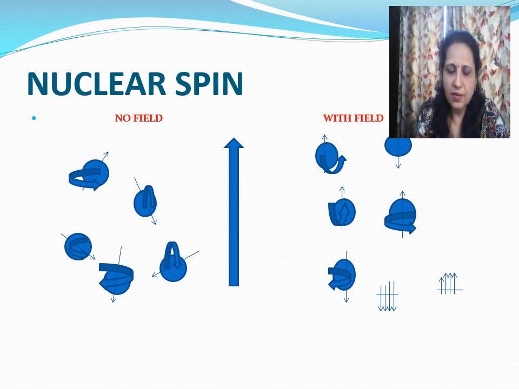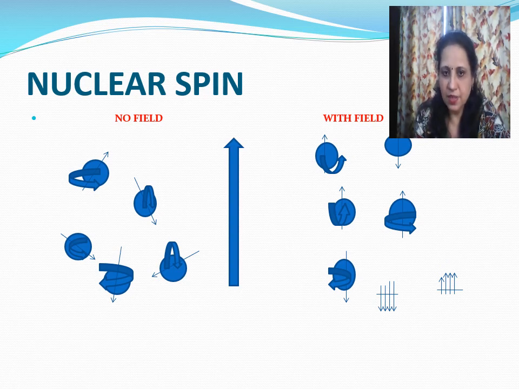In this slide, we can see the random motion of spin shown on the left side, because here the magnetic field is absent. So we can see that spin will do random motion in the absence of magnetic field. But on the right side, we can see that spin in the presence of magnetic field will be either in the direction of the magnetic field or in its opposite direction.